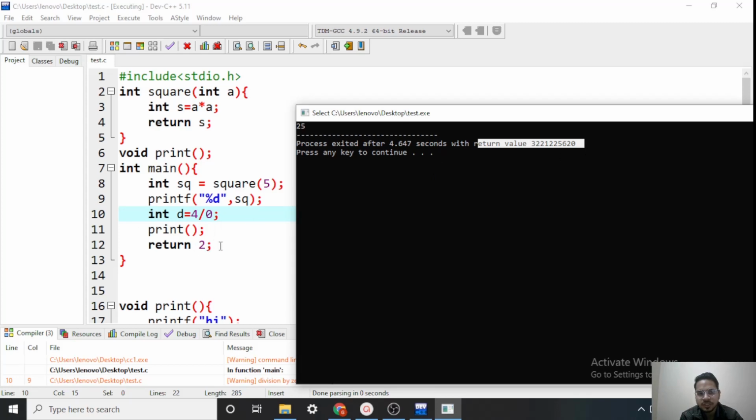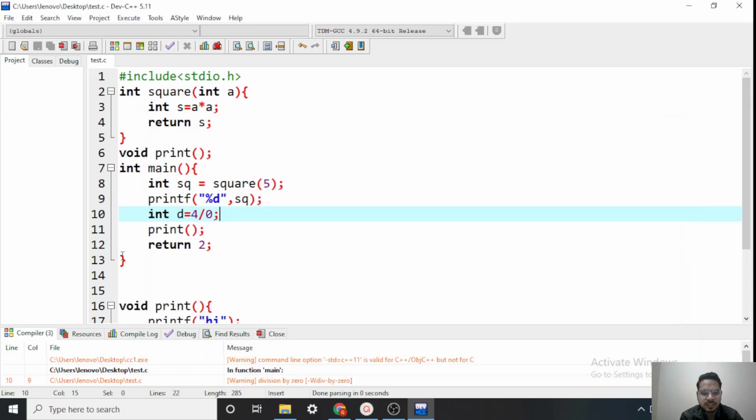If there was return 2, that means there was no runtime error, my program finished. But here we are getting a random value, that means we could not reach the last line. There must have been a problem before that. What is that? We have intentionally made divide by 0. This is an error. That's why our program stopped in between and we could not reach this last statement, return 2. Okay, so I hope that now you get the significance of return 0 in the main function.